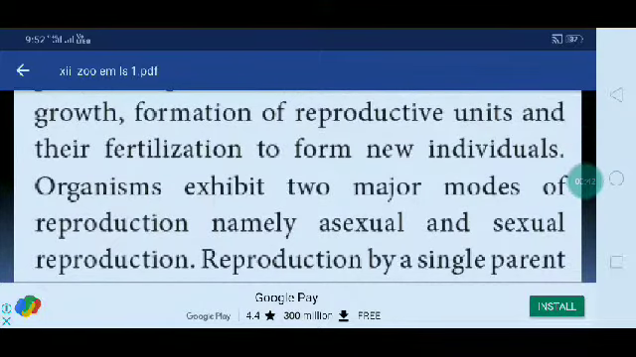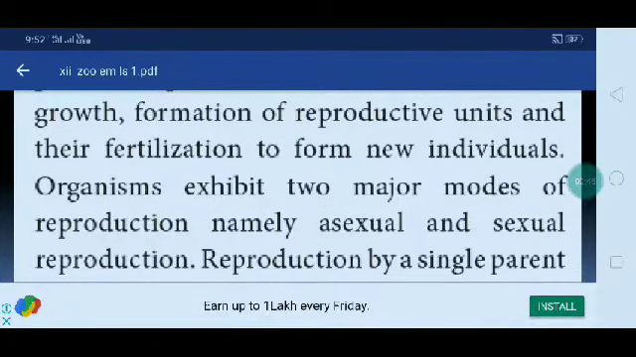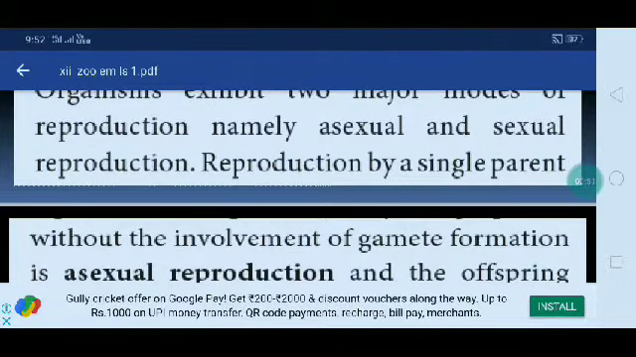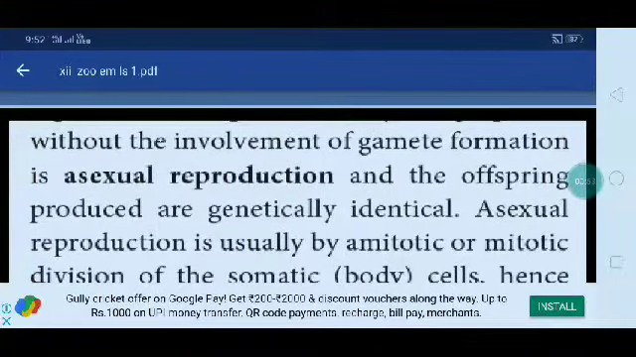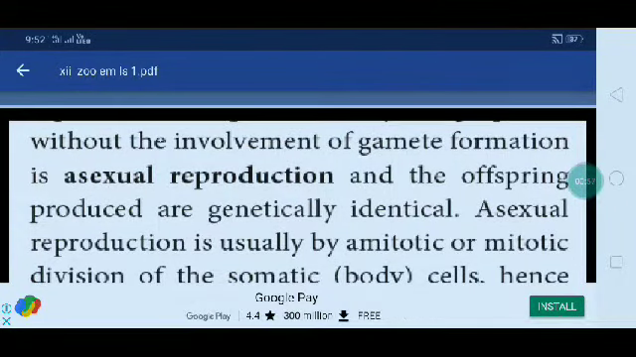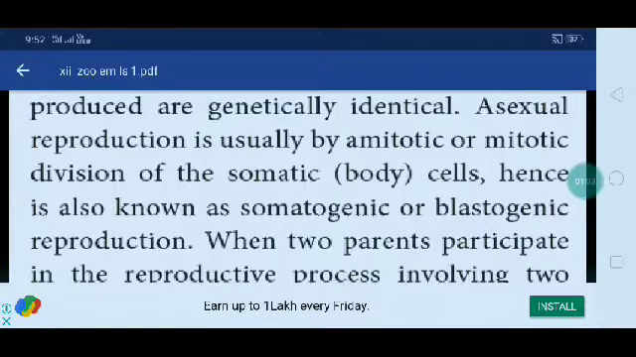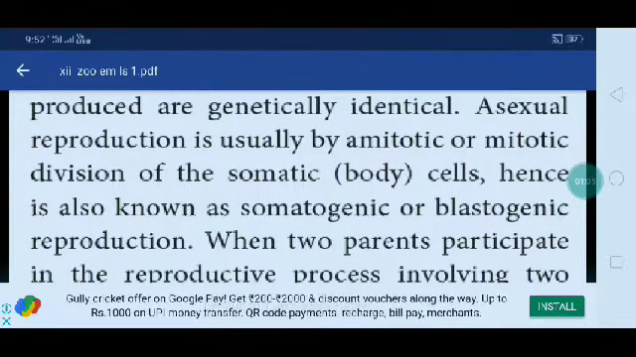Here the organisms exhibit two major modes of reproduction, namely asexual and sexual methods. Here a single parent without the involvement of gamete formation is asexual reproduction, and the offspring produced are genetically identical. Asexual reproduction mostly occurs by amitotic and mitotic division of somatic body cells, hence it is known as somatogenic or blastogenic reproduction.